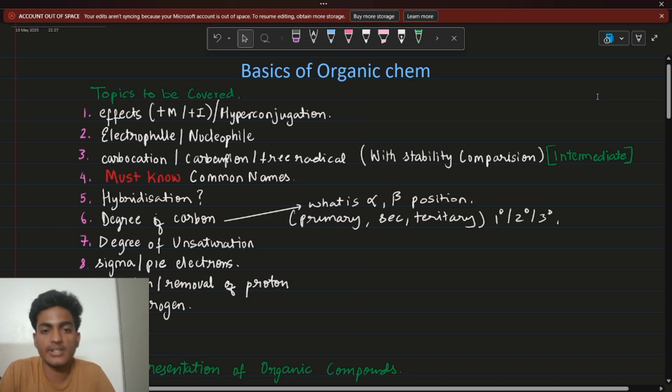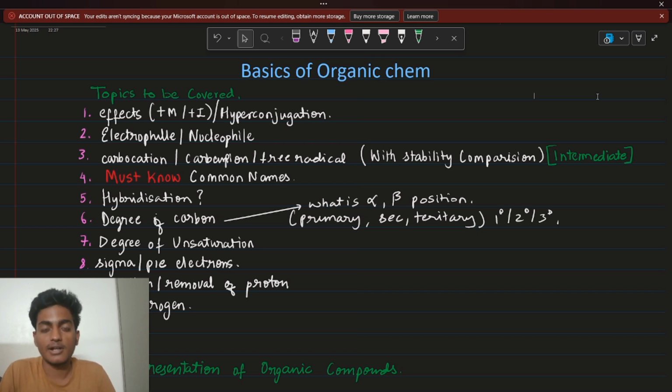Dekho, organic chemistry. People think that organic chemistry is everything about just rectification or all you have to do is memorization. No, it's not only about memorization. See, I'm not going to tell you that it's not memorization at all. Yes, you have to remember things, but I'll be telling you these tricks in such a way that you're going to remember everything until your JEE Advanced, JEE Mains, whatever you're going to target, right? Until your exam. I'll make you remember, then I'll give you the logic to that also. So that is how we want to progress.